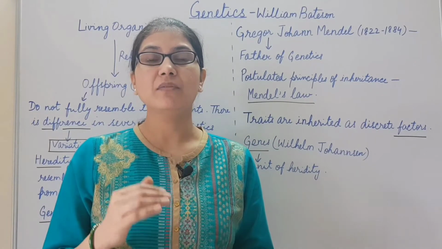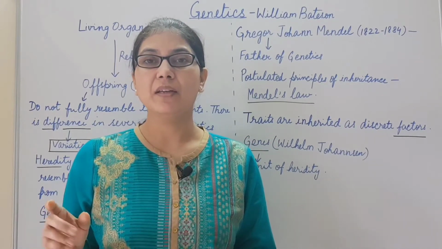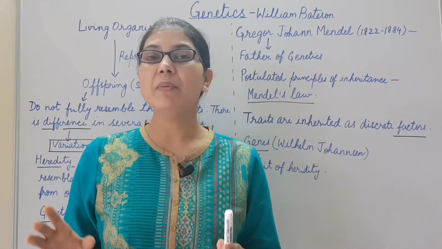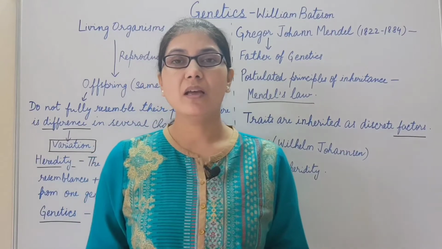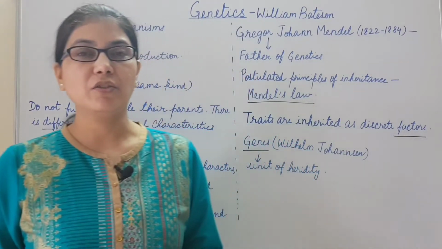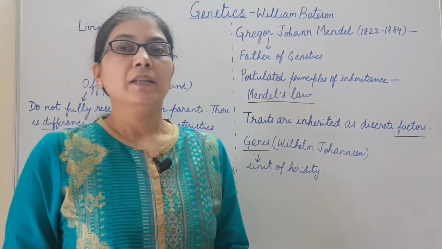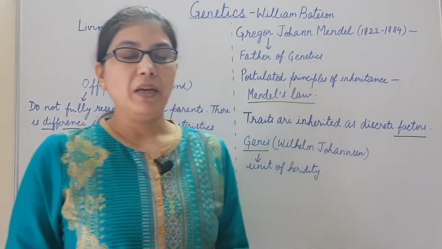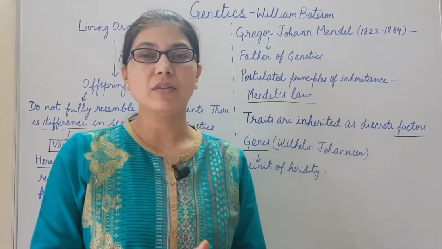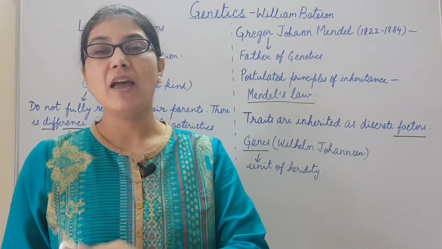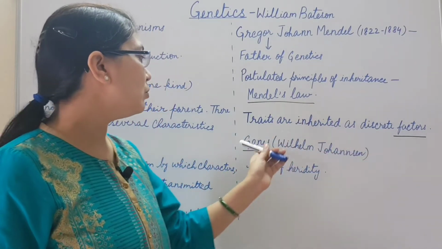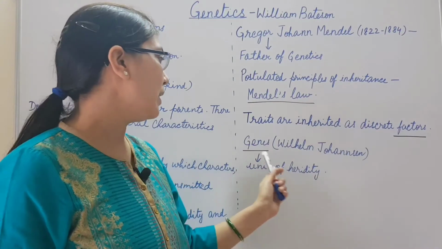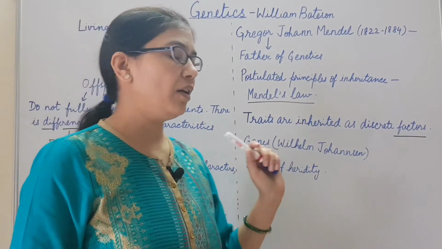Later on, after his death, in 1900, his work was independently rediscovered by three scientists, Hugo de Vries, Karl Correns and Erich Tschermak. According to Mendel, traits are inherited or transferred from one generation to other as discrete factors. These factors were termed genes by Wilhelm Johannsen. Genes are the unit of heredity.